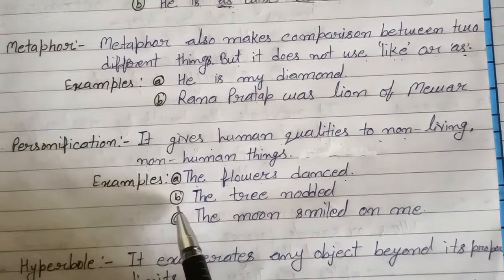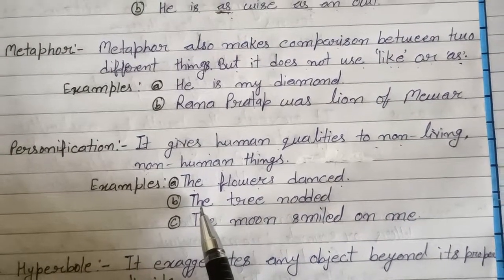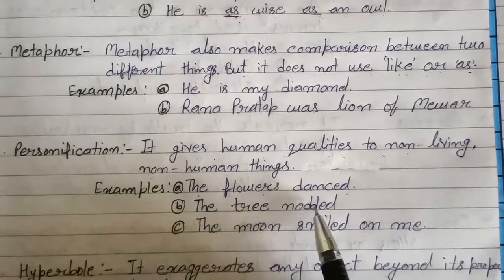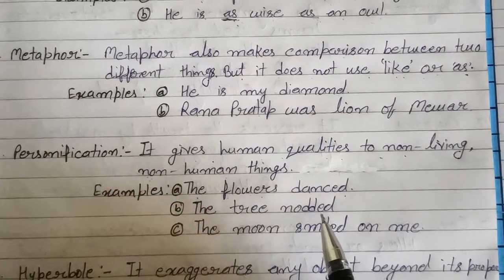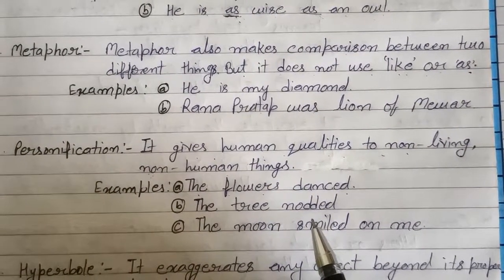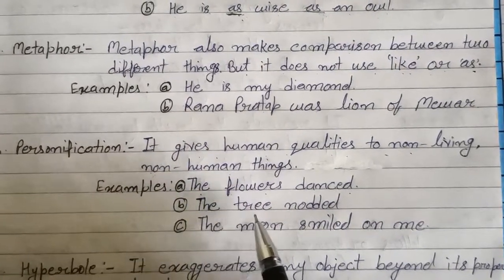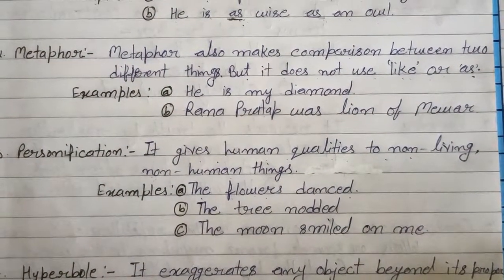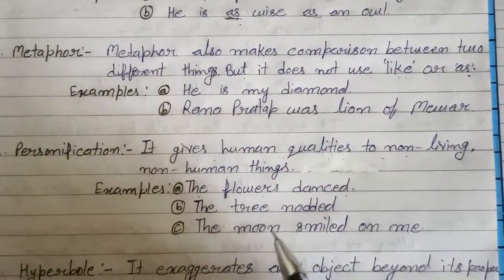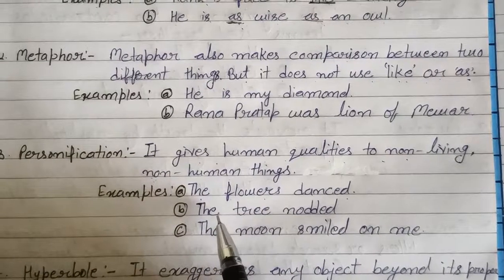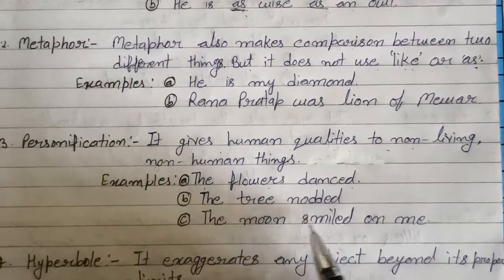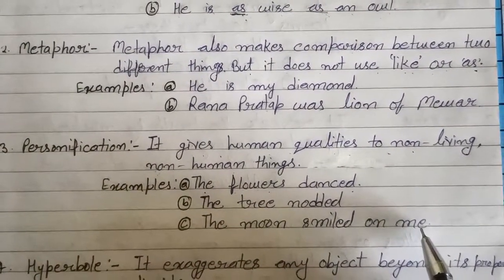Now the second one, look at the second example. The tree nodded. As we know that human beings nod. Nod means move their heads. Is that clear? So the trees don't have any head, but they are presented as human beings. The third one, the moon smiled on me.